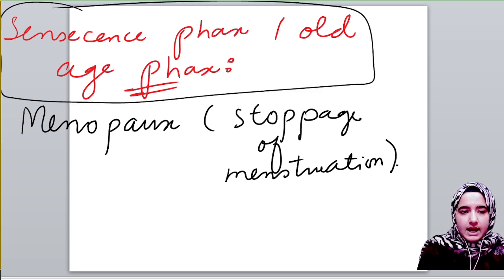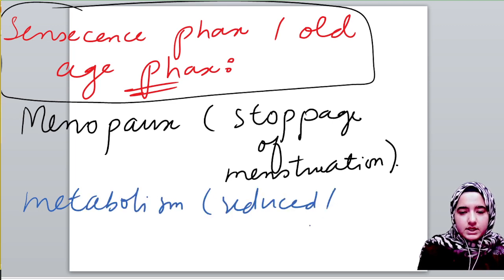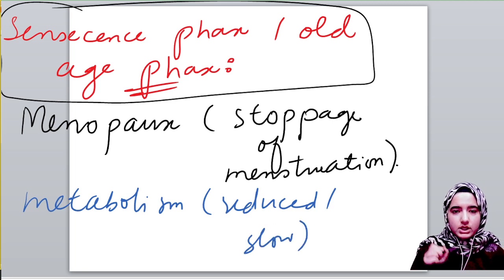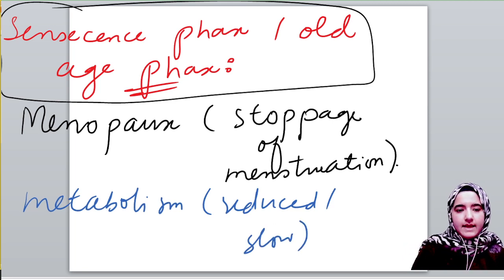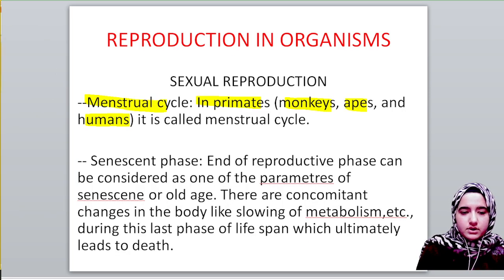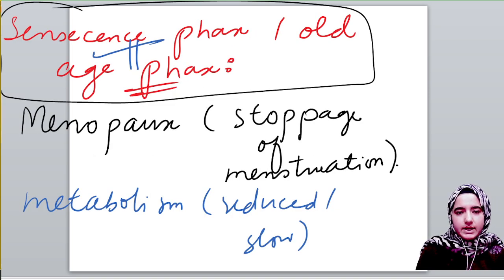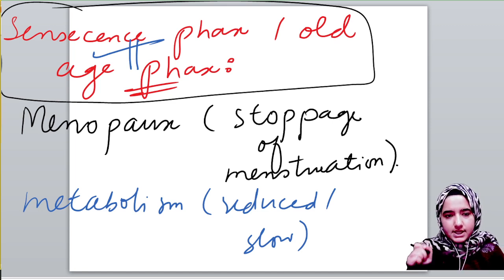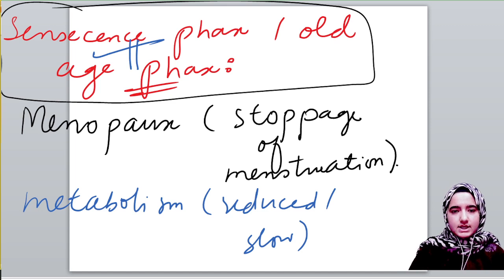And moreover, as I said, metabolism is reduced. It becomes very slow, and that phase is known as the senescence phase or old age phase, which ultimately leads to death. I hope this concept of sexual reproduction is clear.